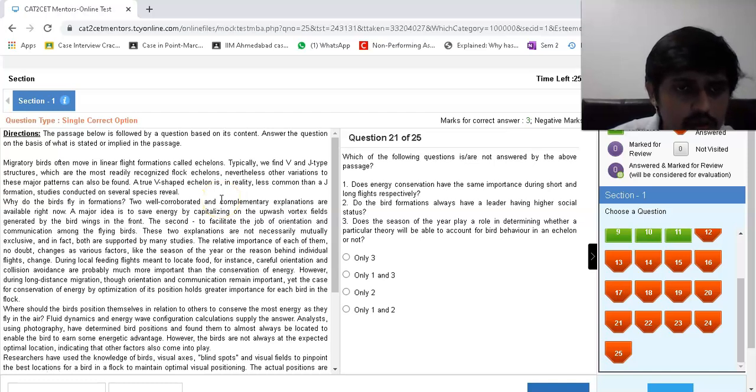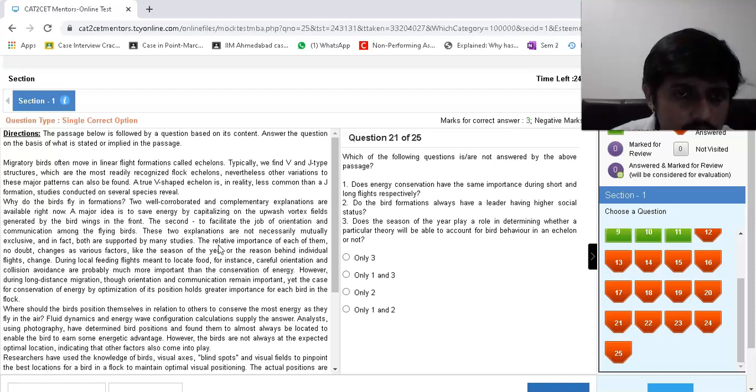A true V-shaped echelon is in reality less common than a J shape formation. Studies conducted on several species reveal why birds fly in formation, and two well corroborated and complementary explanations are offered. The first, a major idea, is to save energy by capitalizing on the upward vortex fields generated by the bird wings in the front. The second is to facilitate orientation and communication among the flying birds. These two explanations are not necessarily mutually exclusive, and in fact both are supported by many studies.